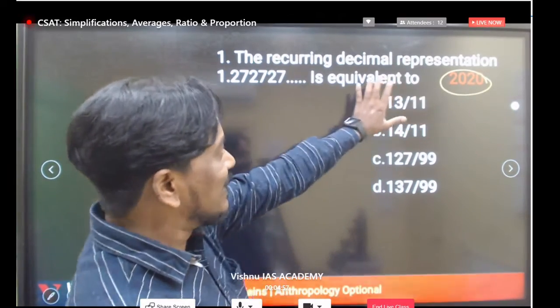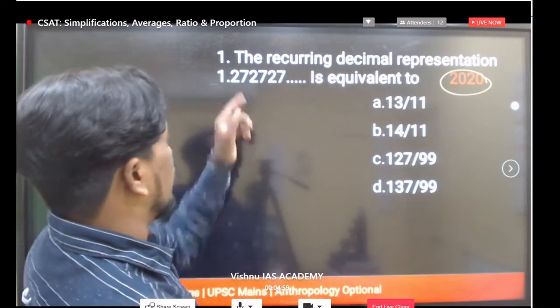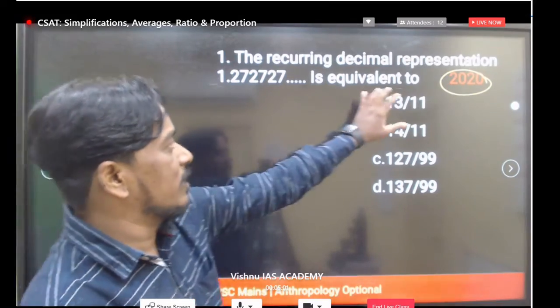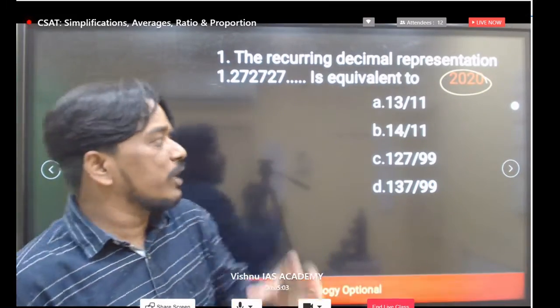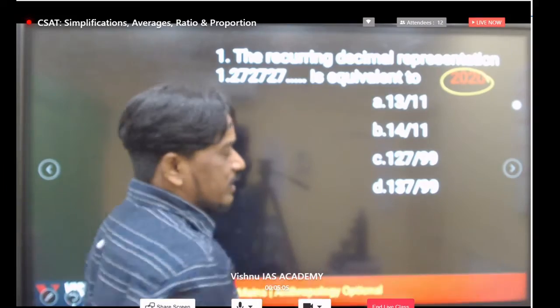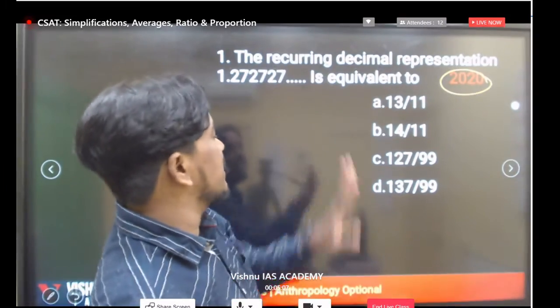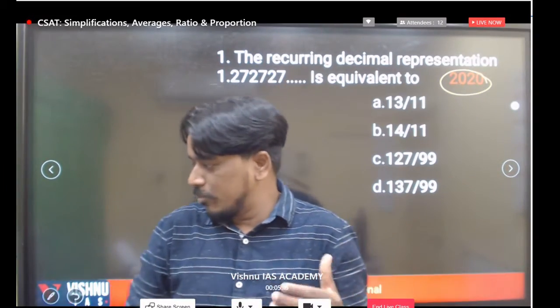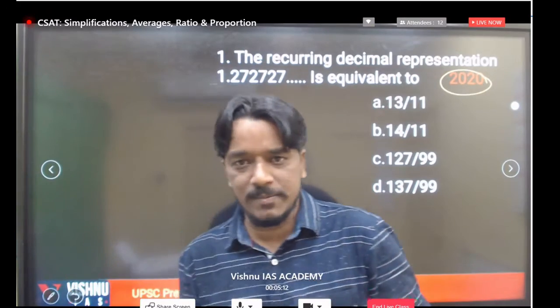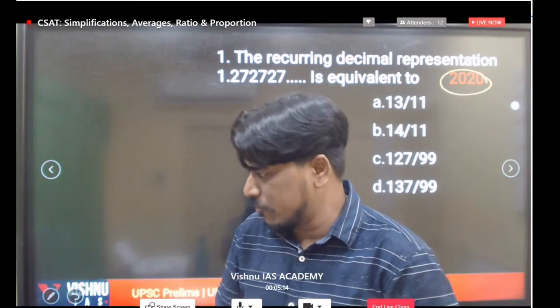The recurring decimal representation 1.2727 and so on is equivalent to what? You can go with the options also. Directly check which option is equal to 1.2727. Everyone try to answer, guys. It's a basic type of question. Very simple.